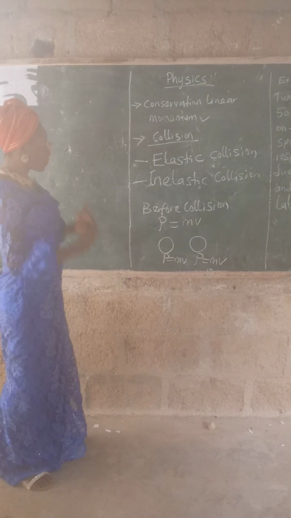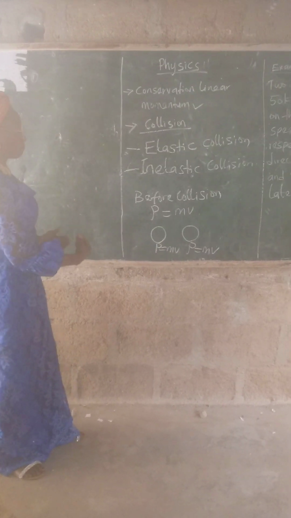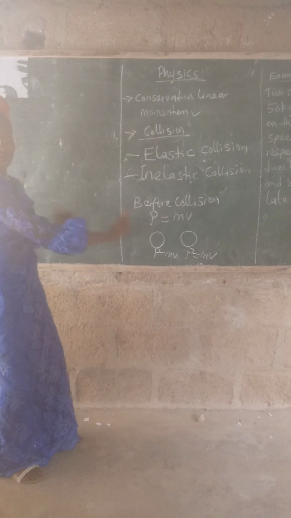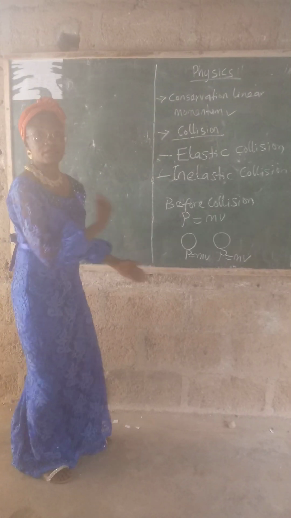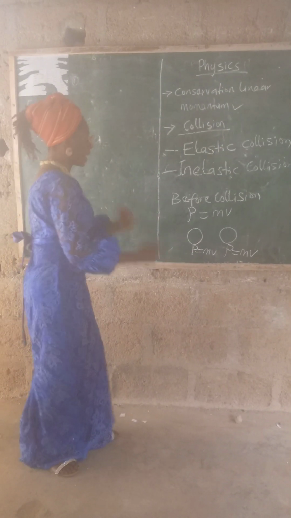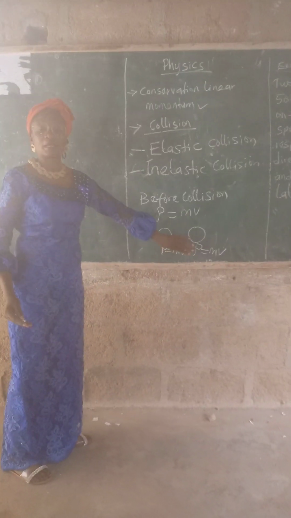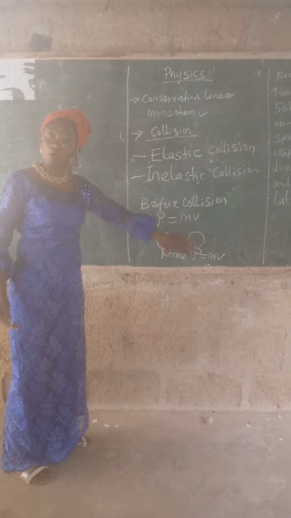So now if we want to find the momentum before collision for these two bodies, it means we are going to sum the respective momentum of each body.